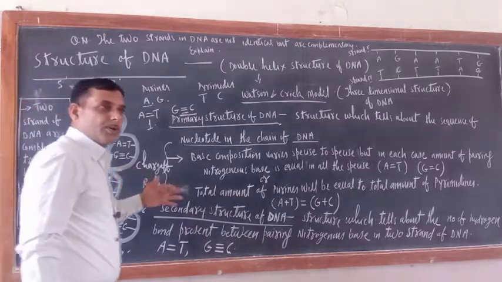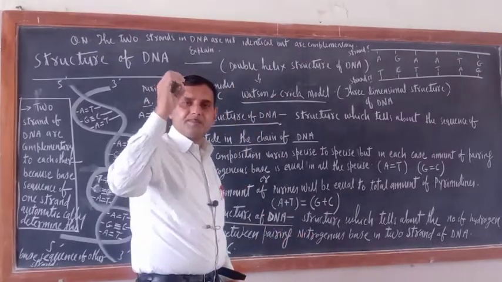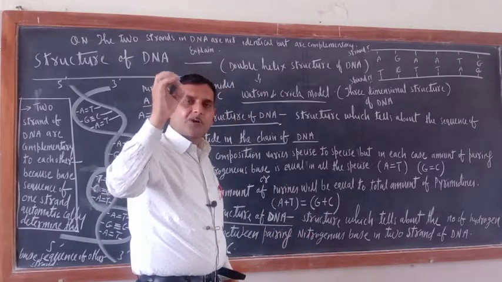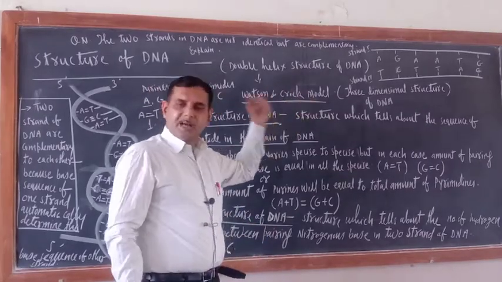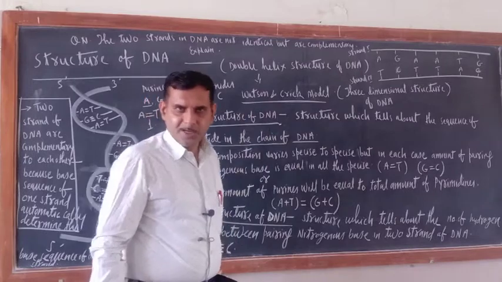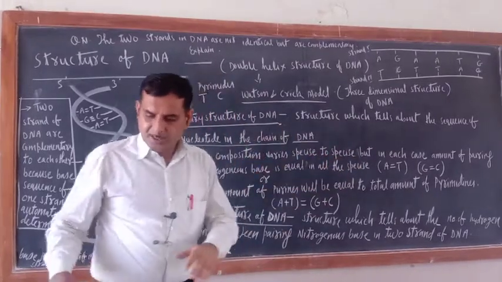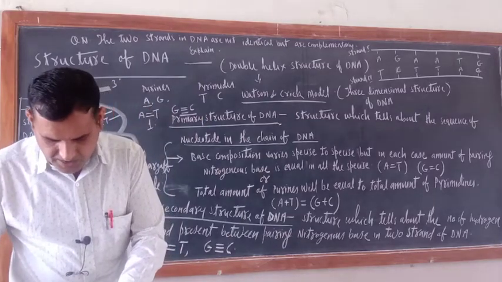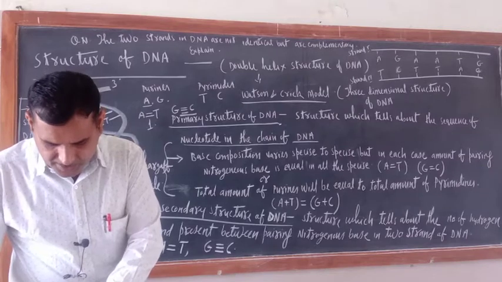This process is known as complementary. That is the meaning of complementary. So in this way you have got a lot of information regarding the DNA. But remember, they are complementary.